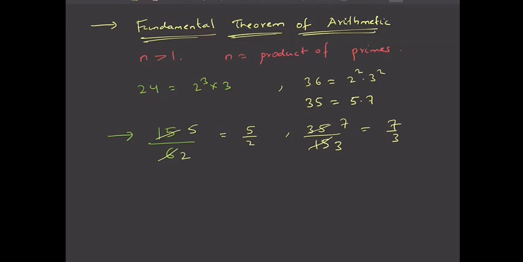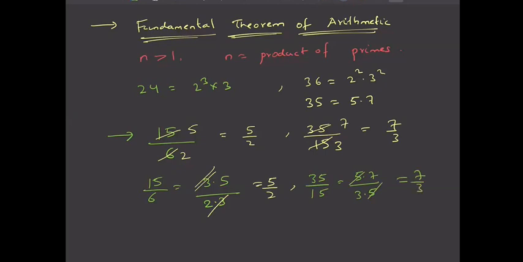Now let us try to understand why this cancellation was possible. 15 by 6 is nothing but 15 written as a product of primes. 15 is 3 into 5, and 6 is 2 into 3. So now the primes 3 and 3 got cancelled, and finally you got the answer 5 by 2. Similarly 35 by 15: 35 written as primes is 5 into 7, and 15 as a product of primes is 3 into 5, and this 5 and 5 got cancelled and you got 7 by 3.